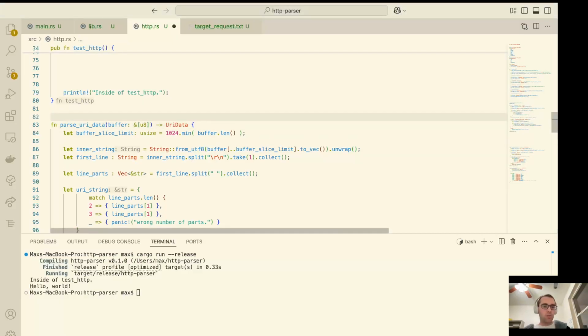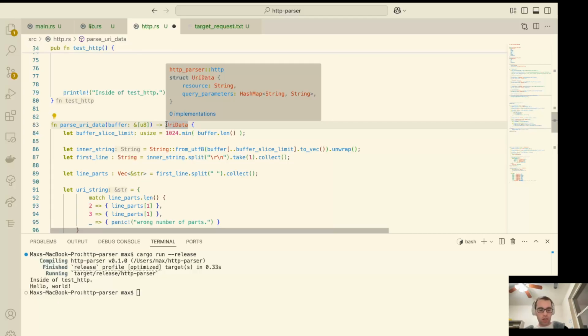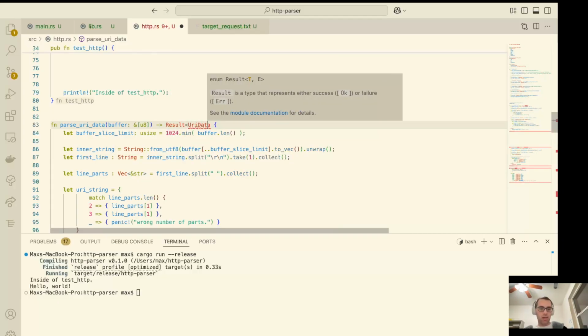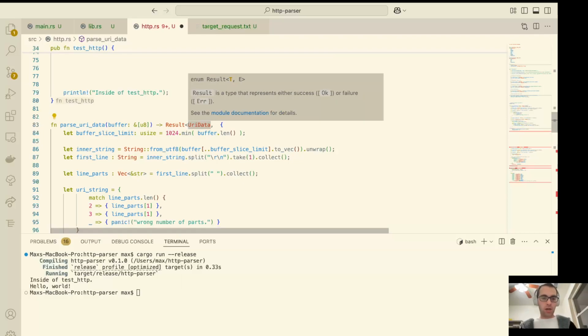The way that we're going to do that is, number one, we want to return what's called a result type. So we're going to take what we would want to return and wrap it as a result. And the result type has a right and a left side. Or I guess the way we're looking at it, it's backwards. But this side is what we return if everything is okay, which in our case is this URI data.